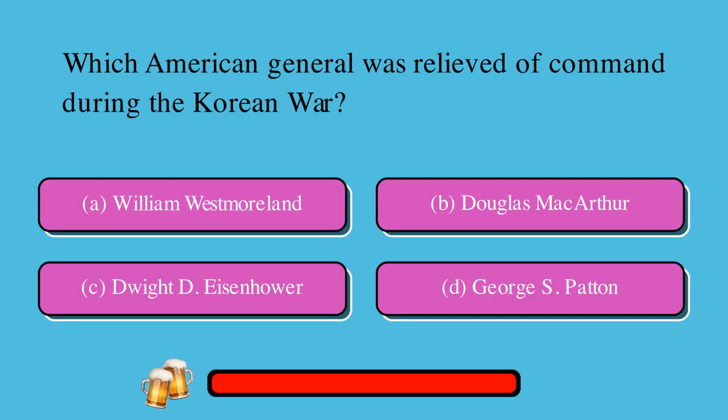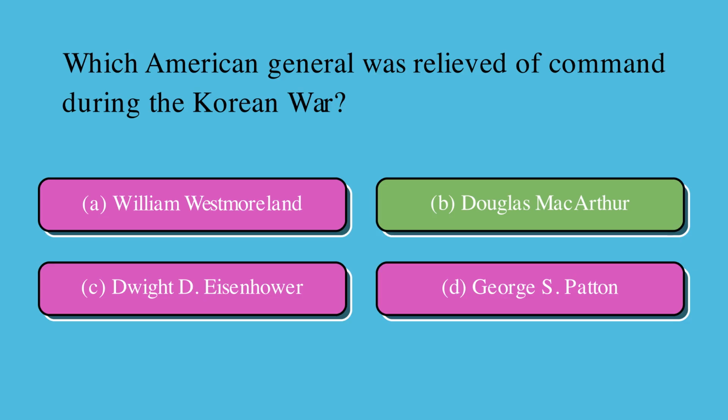Which American general was relieved of command during the Korean War? Is it A, William Westmoreland, or B, Douglas MacArthur, or C, Dwight D. Eisenhower, or D, George S. Patton? The correct answer is B, Douglas MacArthur.